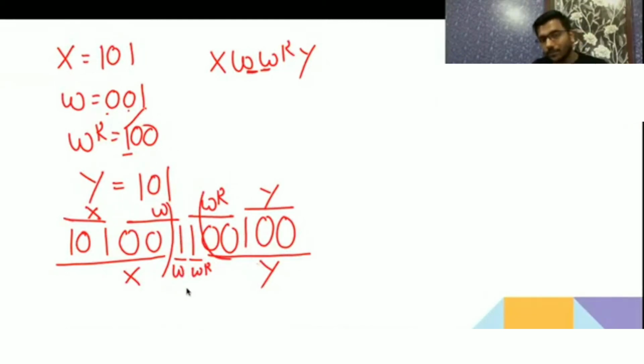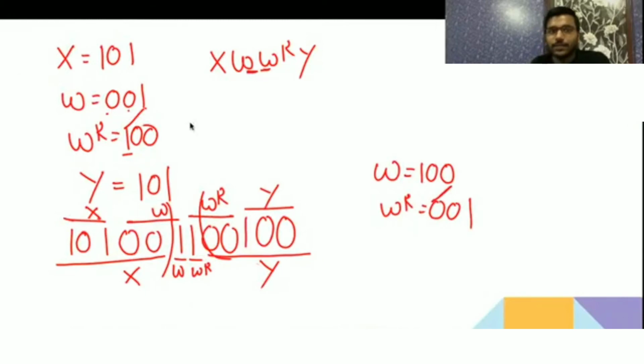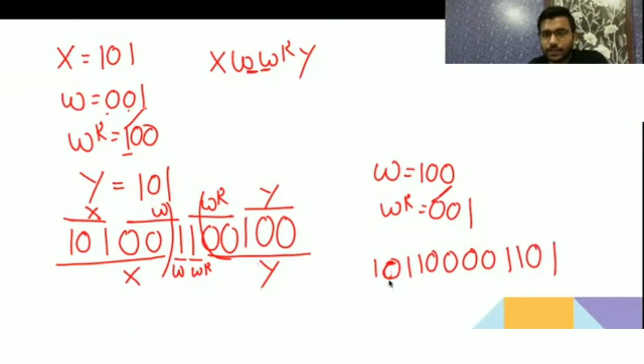So it is like the set of all strings containing either 00 or 11 as a substring, and length of string should be equal to 4. So let me take another example. Now I am changing W to 100, then the reverse is going to be 001. Okay, see, X is the same 101, then W is your 100, then reverse is 001, then 101.